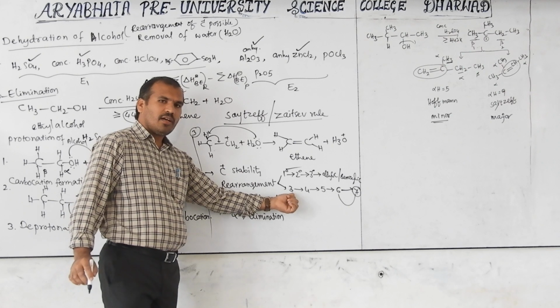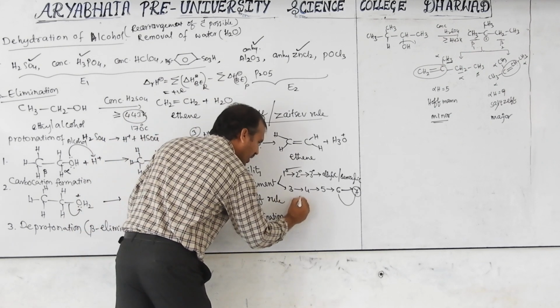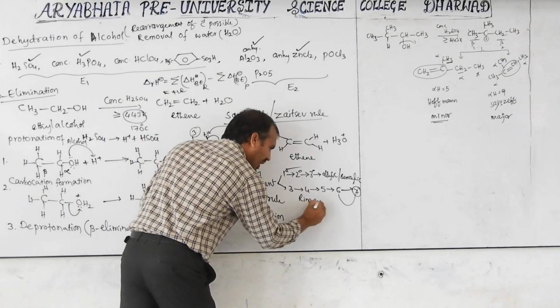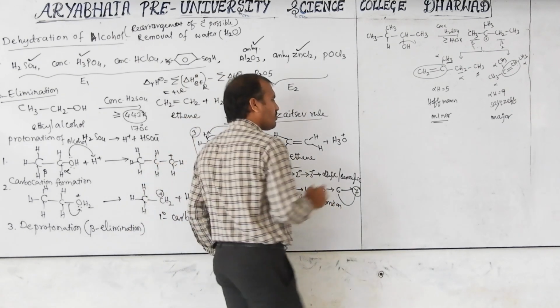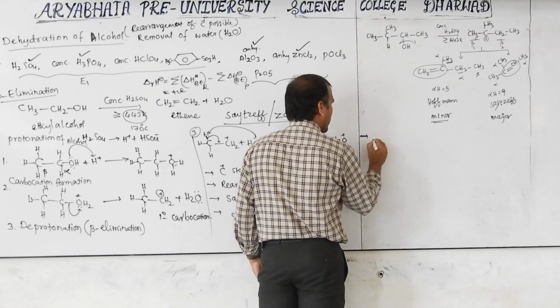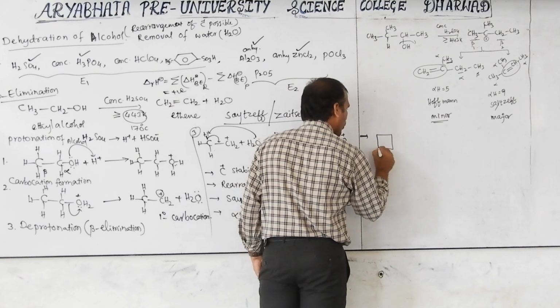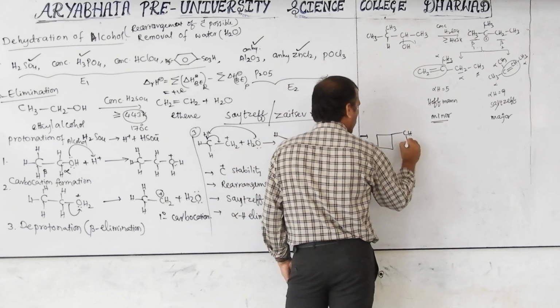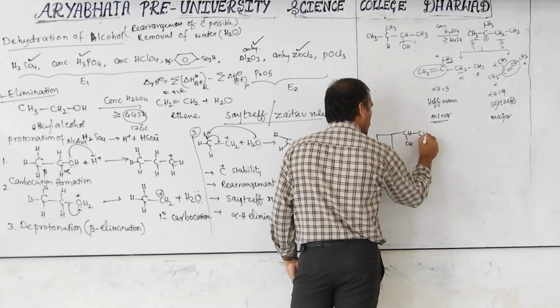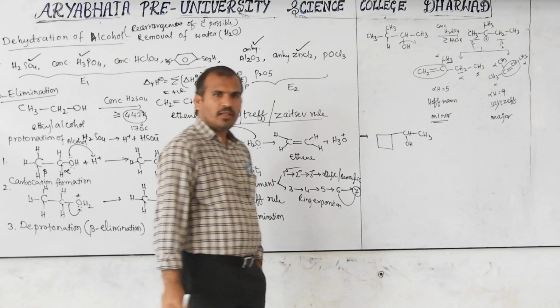Now ring expansion. This is called ring expansion. Now let's start. One more example I am giving here. This one also has hydrogen.